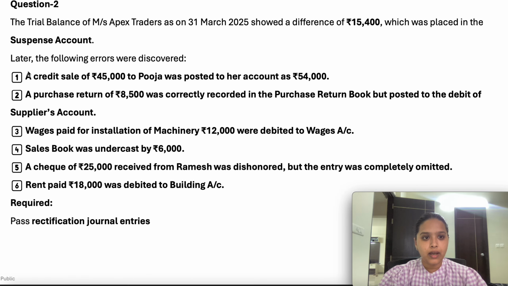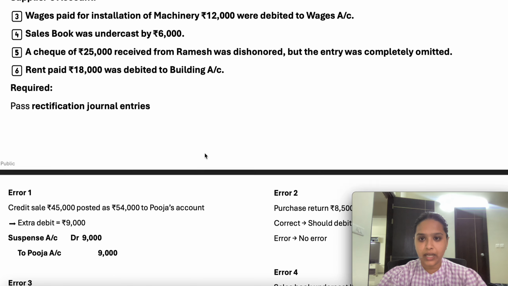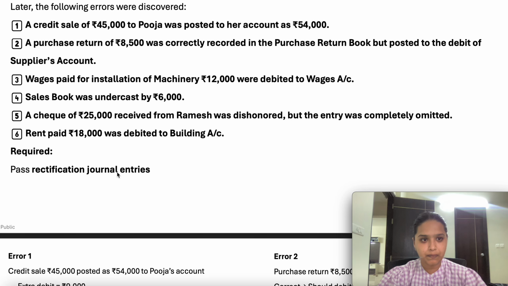Second question. A credit sale of 45,000 to Pooja was posted in her account as 54,000. It means in Pooja's account they have posted an additional 9,000 which they have to reverse back, right? So what entry they will post? Whenever they make a sale, what entry will they post? Ideally Pooja account debit to revenue by 45,000, right? But they have posted Pooja account debit 54,000 to revenue 54,000, so they have to reverse Pooja's account. So suspense account debit to Pooja's account 9,000.